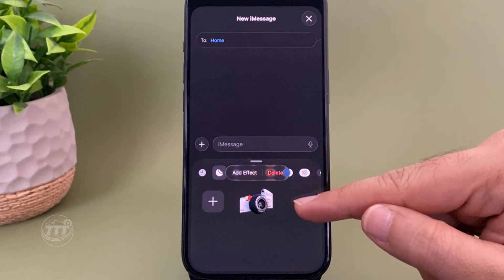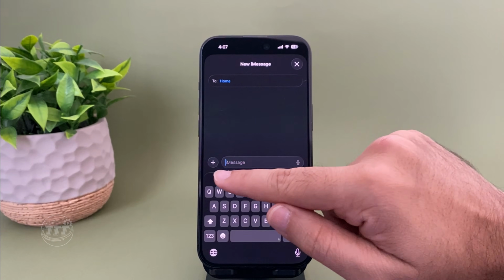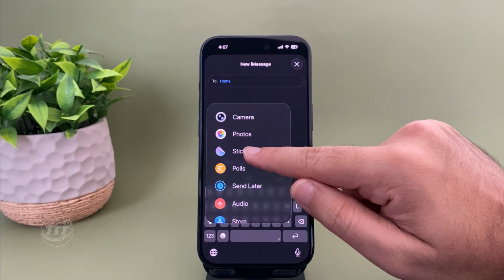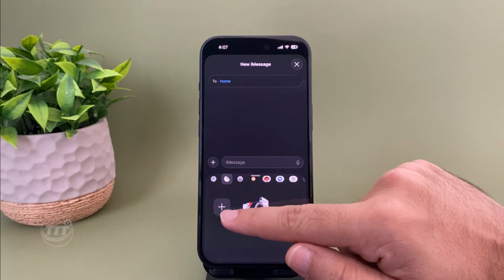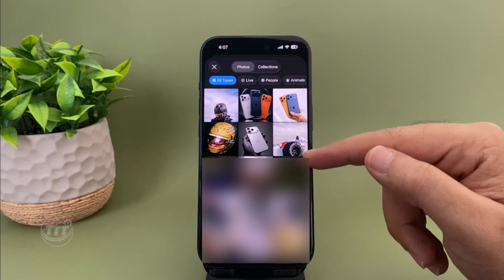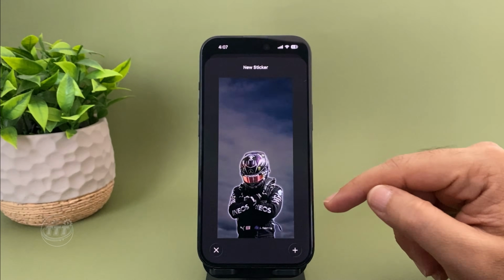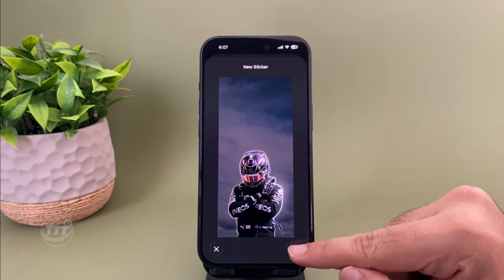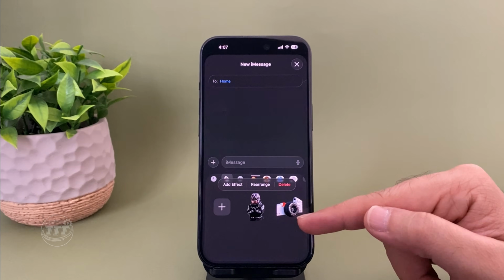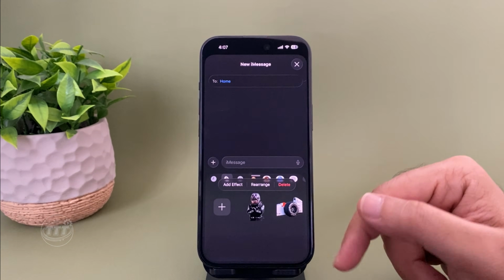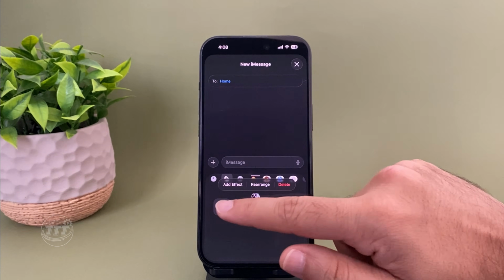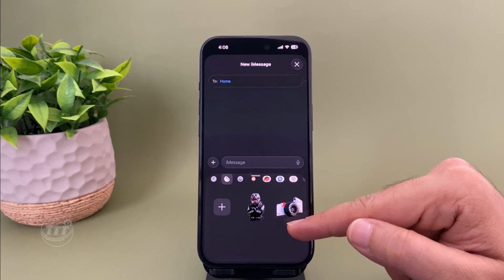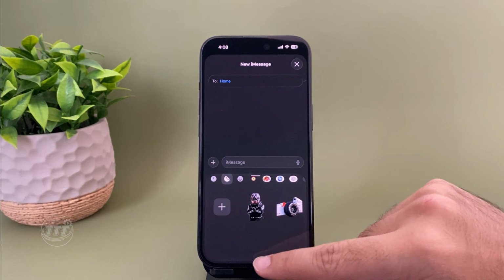Let's do it one more time. Tap the plus icon, then tap the plus icon again to create a new sticker. Choose another photo, and once again, your iPhone will automatically detect the subject. Tap Add Sticker, and your new sticker is ready. Now, whenever you open your stickers, you'll find all the stickers you've created right here. And that's one of the easiest ways to make stickers on your iPhone.